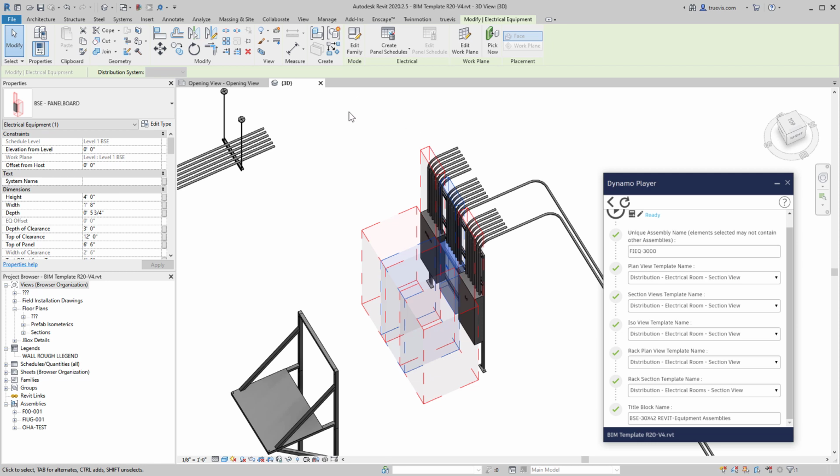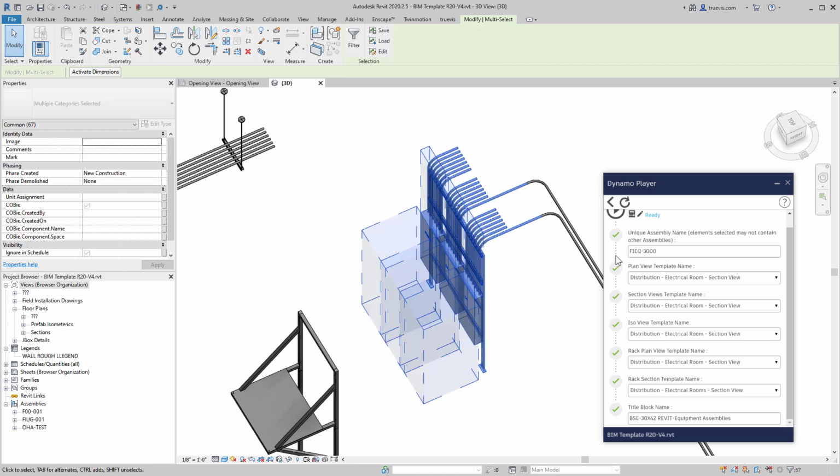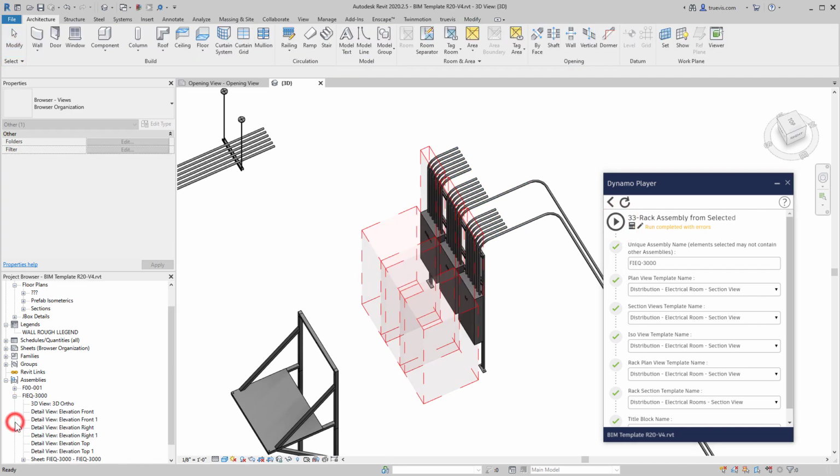I will go ahead and select some elements here. And we see here in our assemblies, we do not have one called FIEQ 3000. Press play, and here it is made.